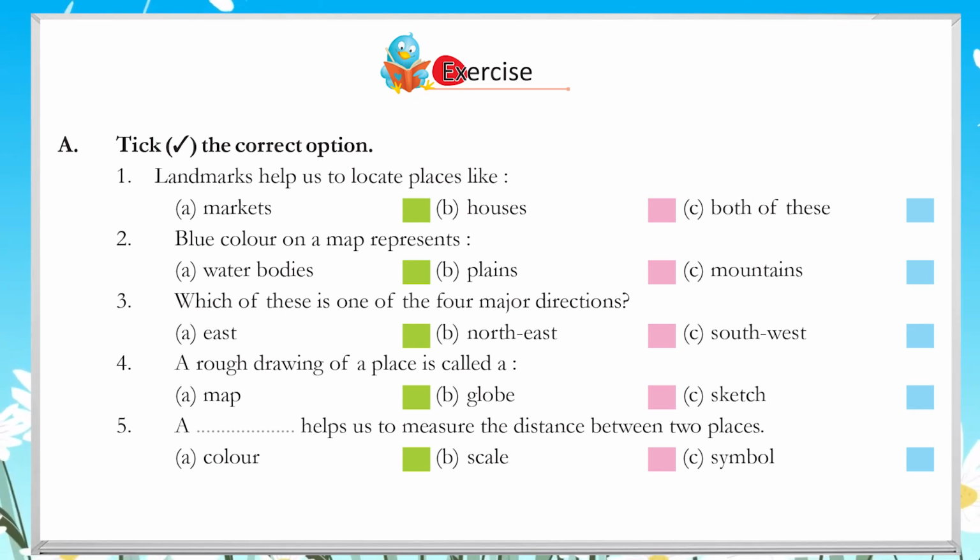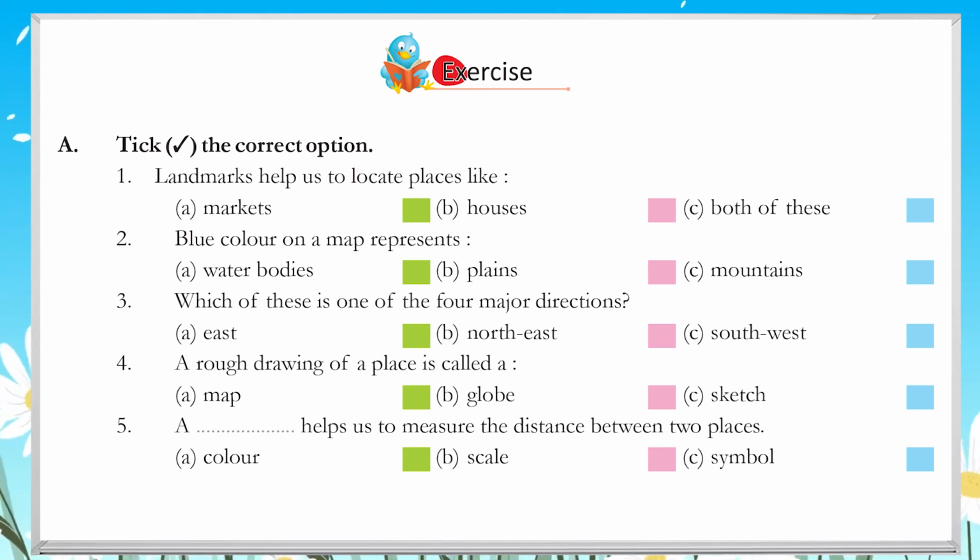Exercise. A. Tick the correct option. 1. Landmarks help us to locate places like A. Markets. B. Houses. C. Both of these. 2. Blue color on a map represents A. Water bodies. B. Plains. C. Mountains. 3.